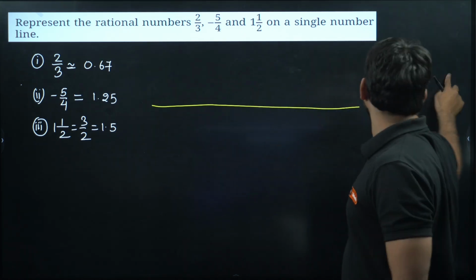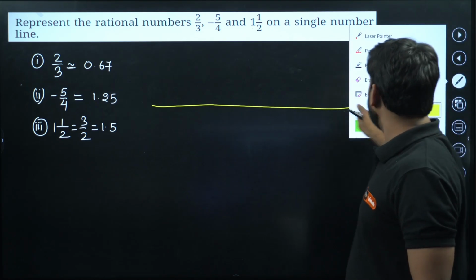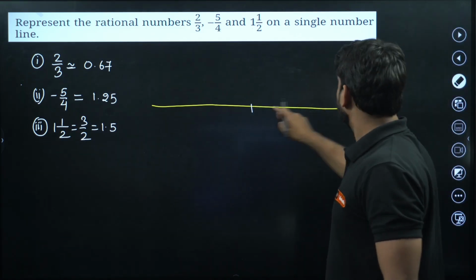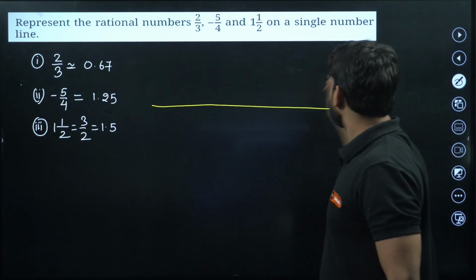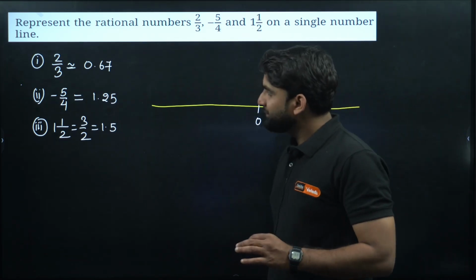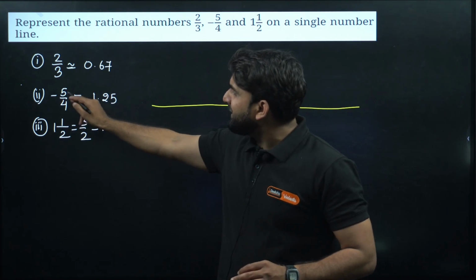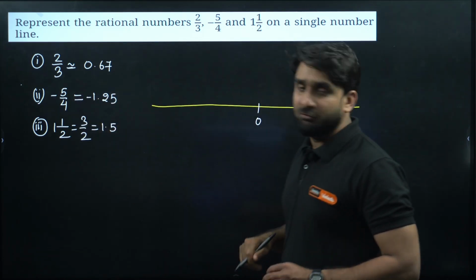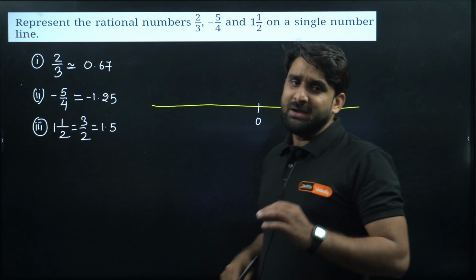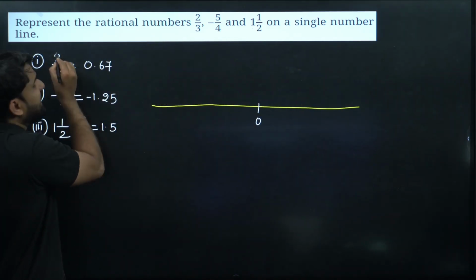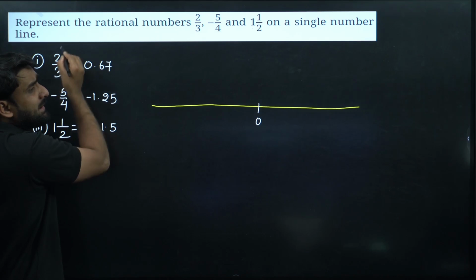We all know the middle value here, this is 0. Now listen here, this is minus 5 by 4, so 1.25 will go in the negative, minus 1.25. Now my dear champion, if you look here, this is 2 by 3.